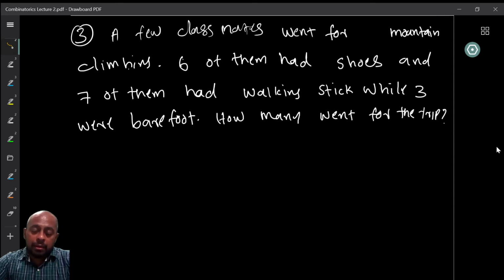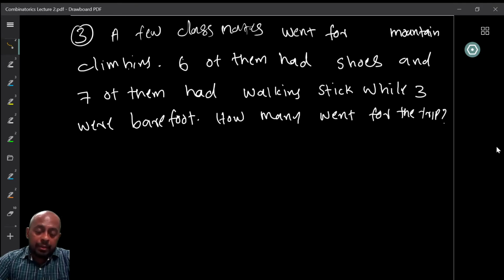Now, how many went for the trip? So here there are two problems. We don't know whether the question is exhaustive, whether it covers all the people. But even if, suppose, we are given that the remaining 3 people were barefoot, we still don't know.